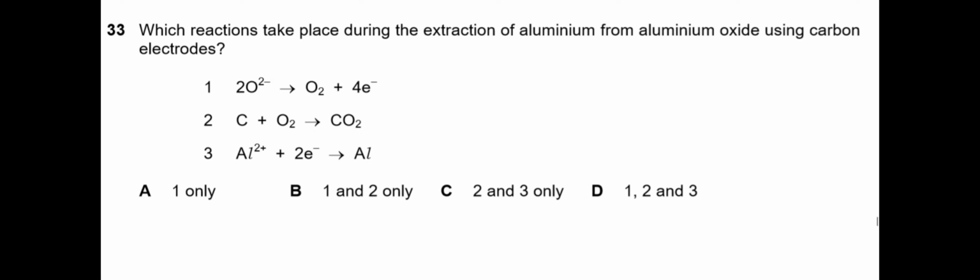Between both of these, the anode electrodes are dissolved while the process is going on, until the end. So we have to choose the equation where they are saying that carbon dioxide is formed. First at the anode the oxide ions will go and oxidize, and in the second part of this reaction oxygen is reacting with carbon to form carbon dioxide. So 1 and 2 are the reactions which occur by using carbon electrodes. So B is the correct answer for this question.